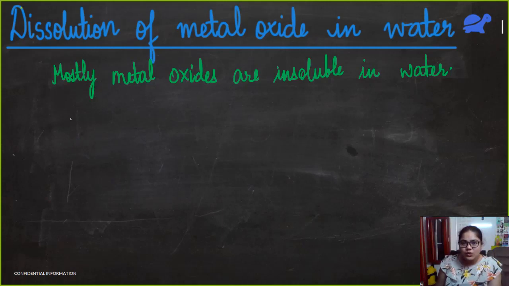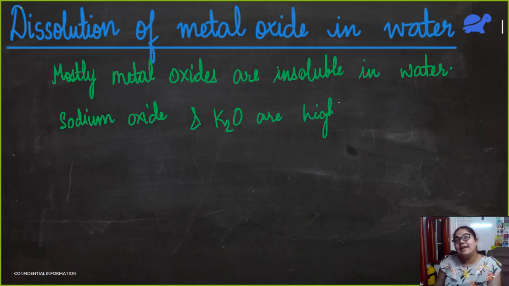One of them is sodium oxide, and potassium oxide. They are highly soluble in water, and they form a very interesting solution.